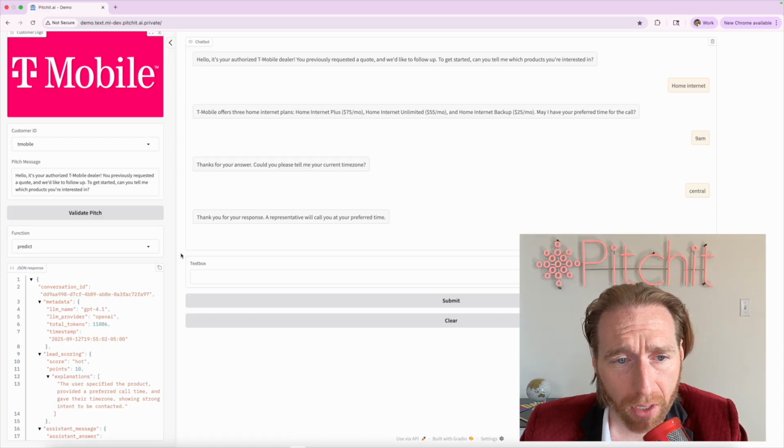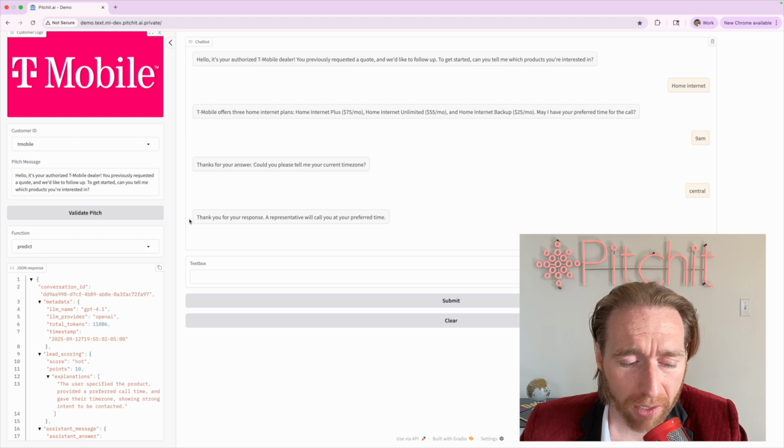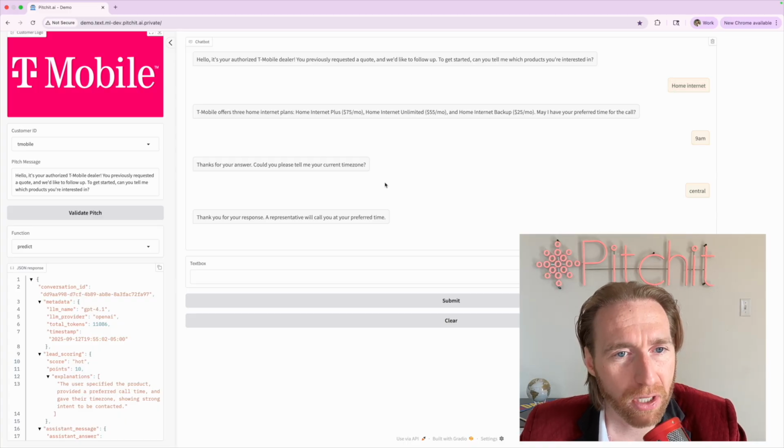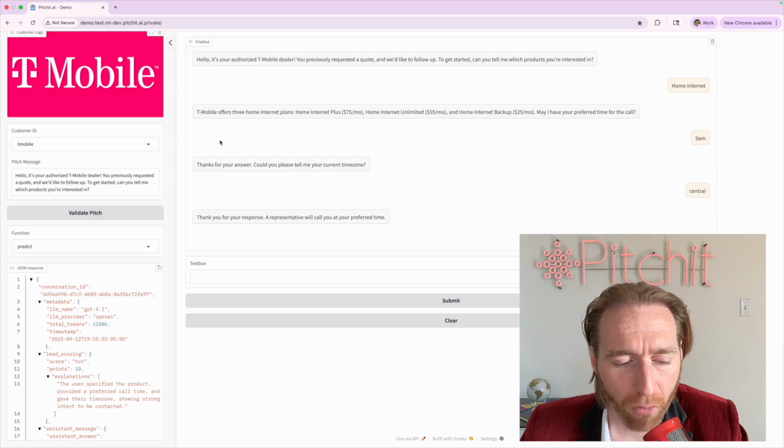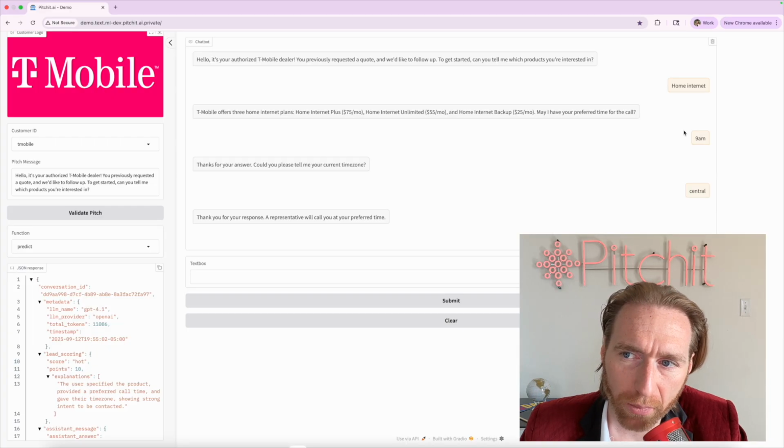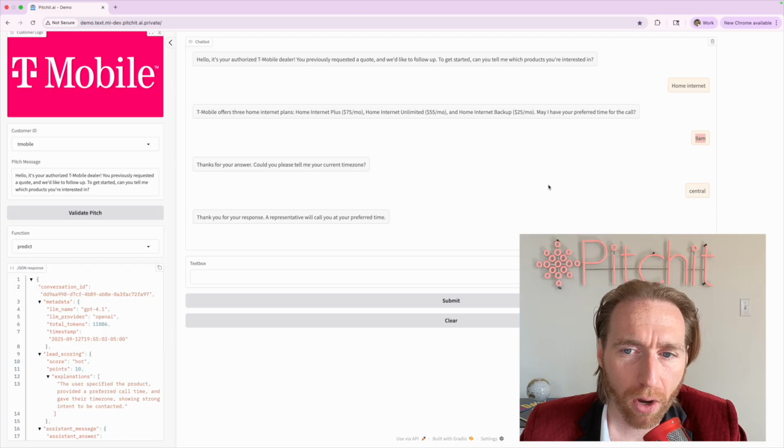Additionally, in the background, what would happen is the AI agent in this case is almost always trained to actually book a meeting and send that meeting reminder to me, in this case, the person talking to the AI agent. And then you've got two options with Pitchit, at least with our platform. We allow you to schedule meetings with humans. And so it would basically book a meeting with a human at T-Mobile at 9 a.m. Central, who would then show up to like a Zoom or a Teams or a Hangout call.